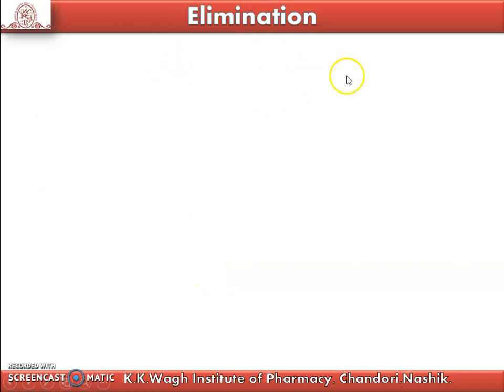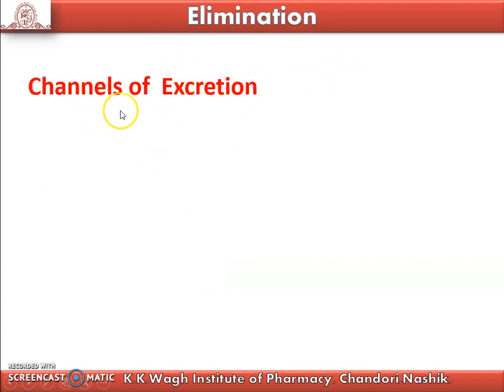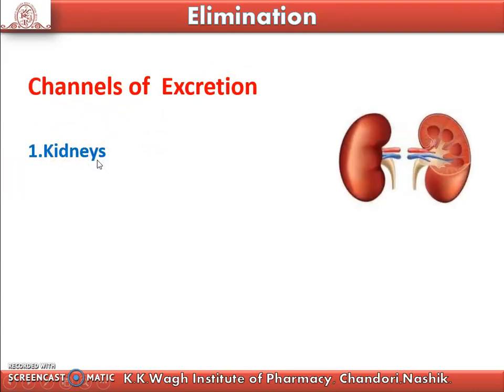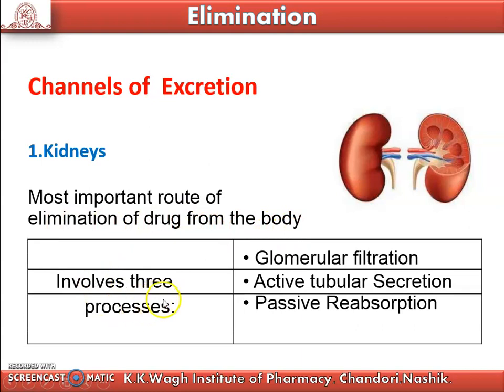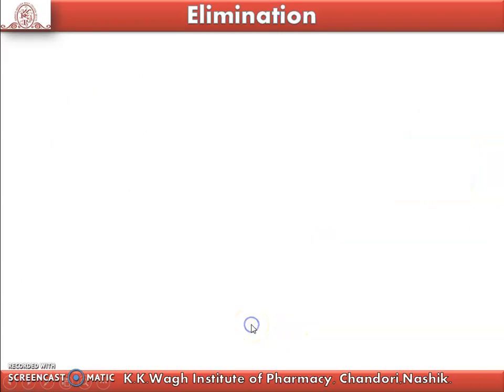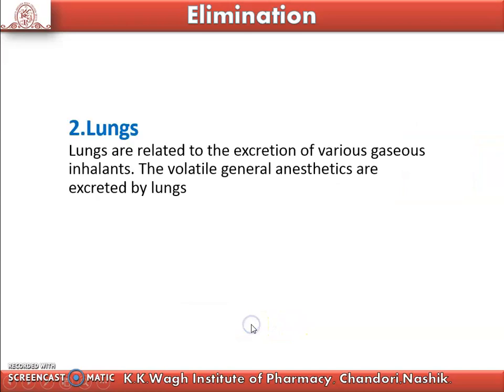Then the last property is elimination. We see the channels of excretion. The first channel of excretion is the kidney. The kidney is the most important route of elimination of drugs from the body. It involves three processes: glomerular filtration, active tubular secretion, and passive reabsorption. Through those three processes, our kidney excretes the drug. The second one is the lung.